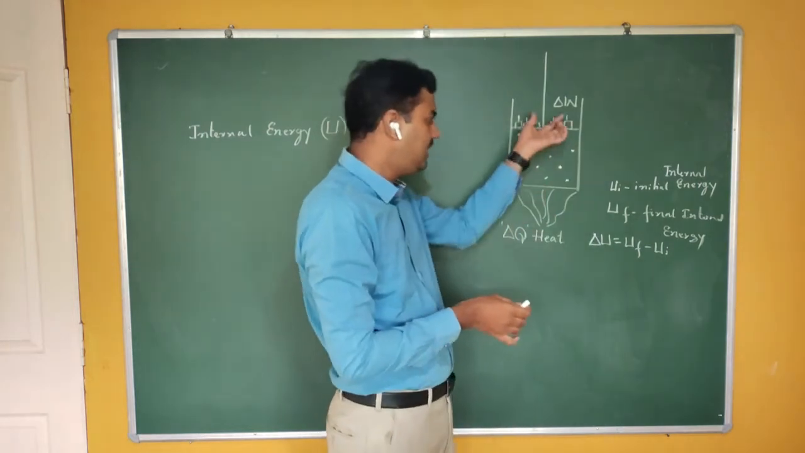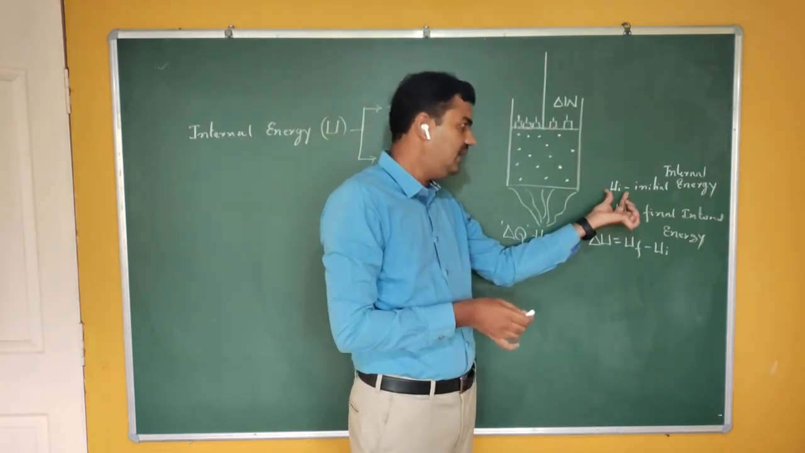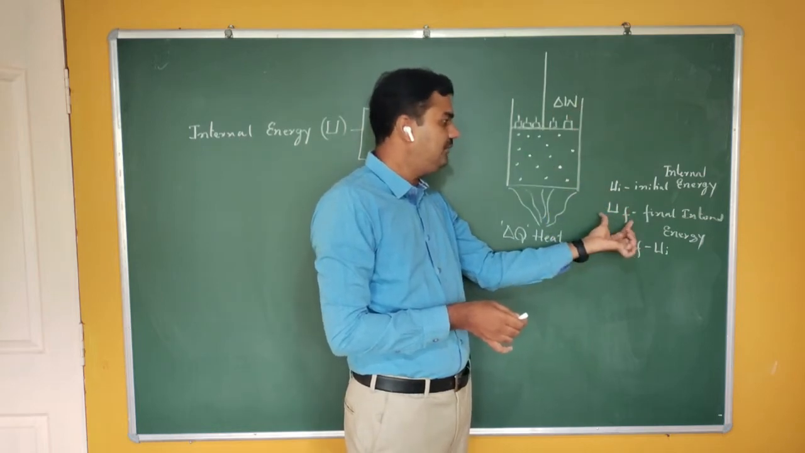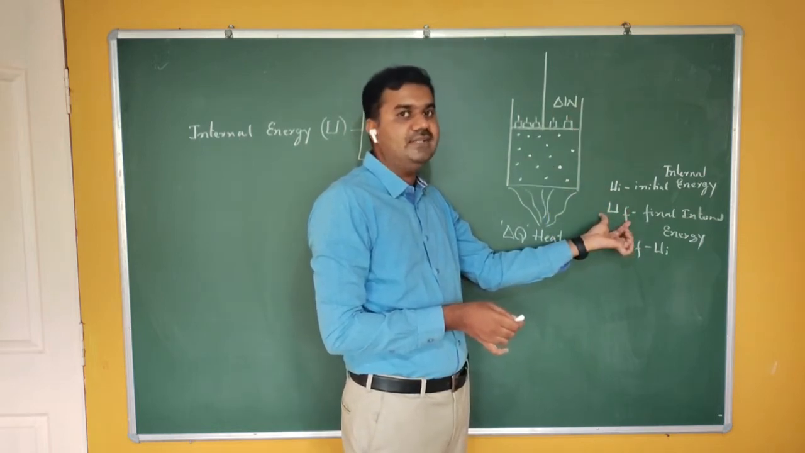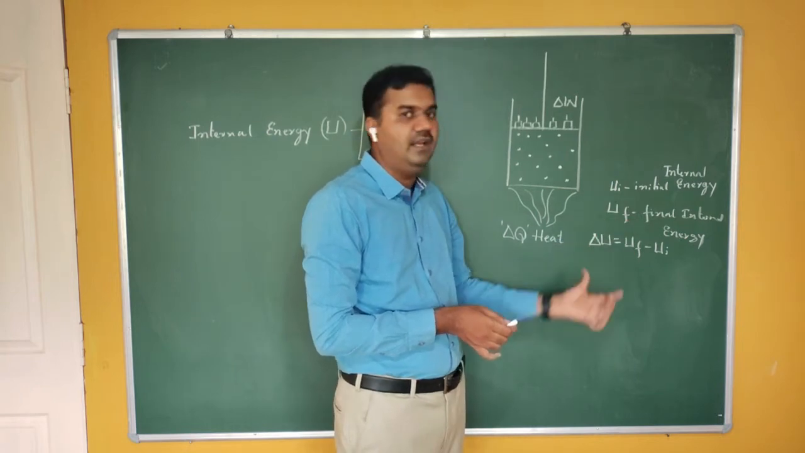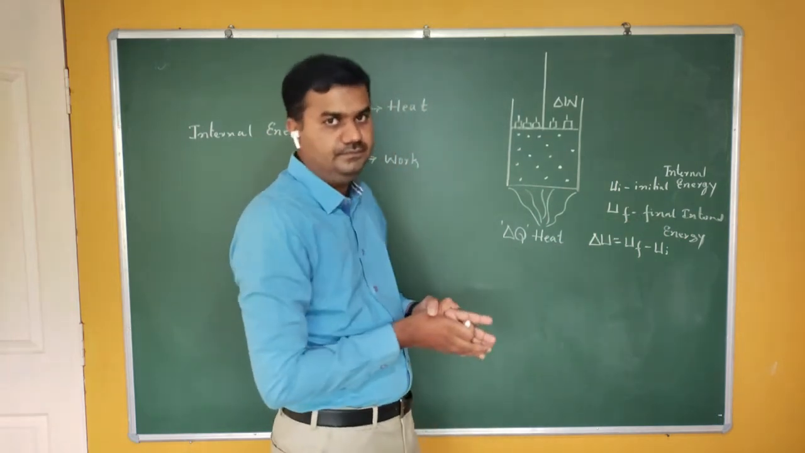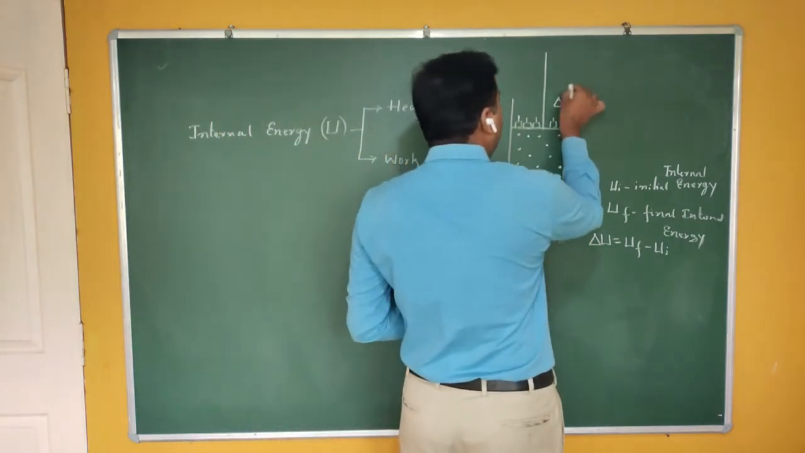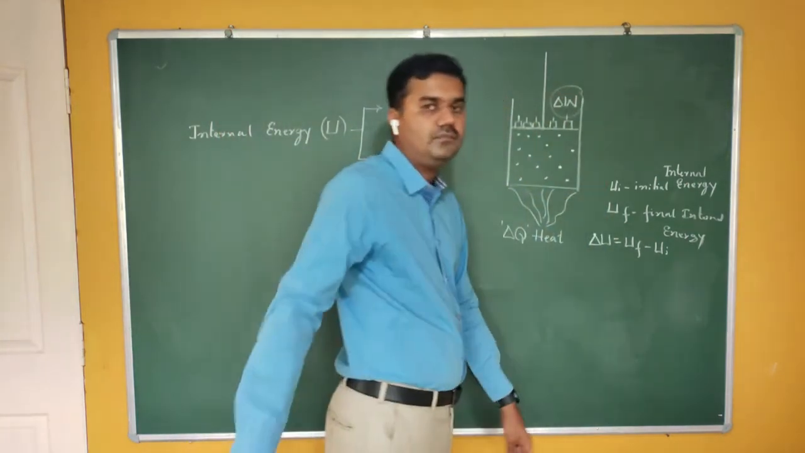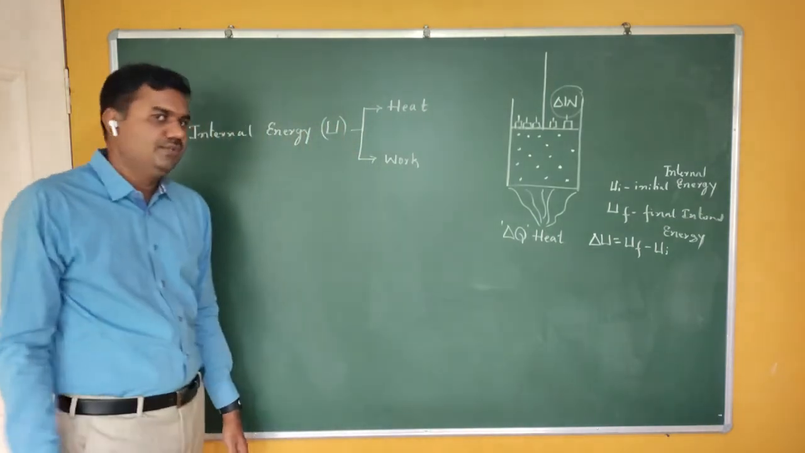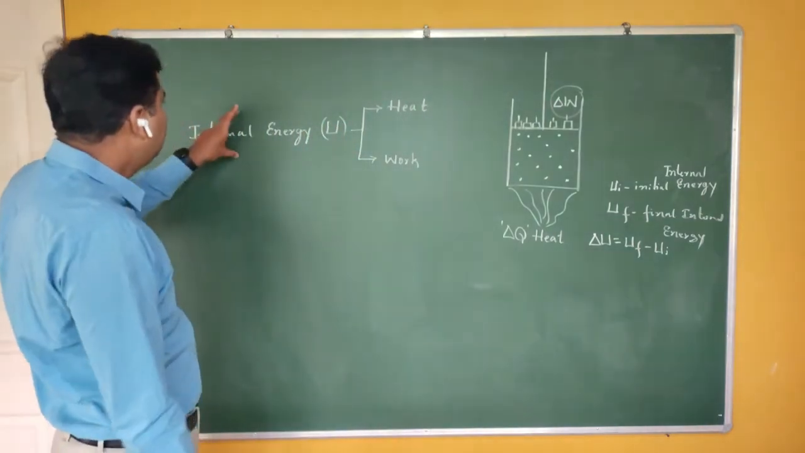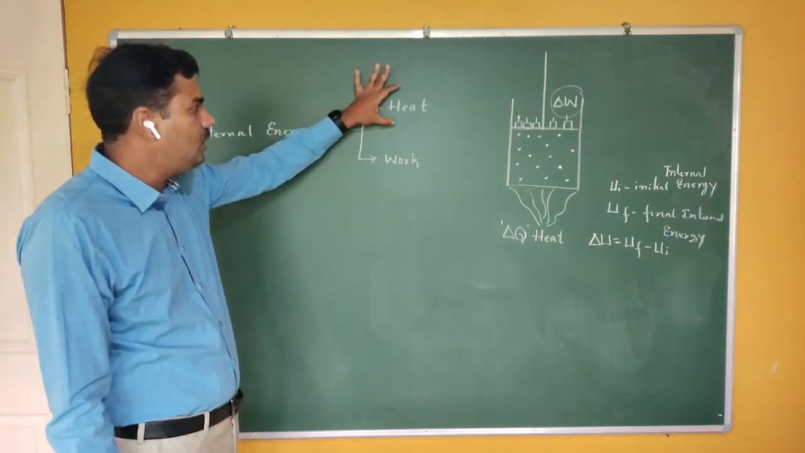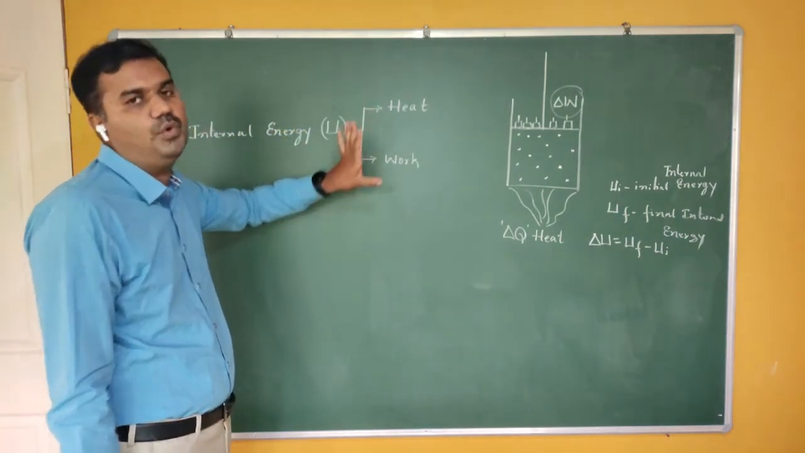Again, before application of work, let Ui be the initial internal energy. After application of work, if Uf is the final internal energy, then what is the change in internal energy? The change in internal energy is delta U. And where does this delta U come from? This time this delta U comes from the work, delta W. So I can say that the internal energy of the system depends on two quantities. One depends on the heat, second depends on the work.